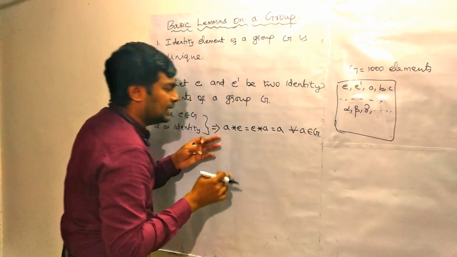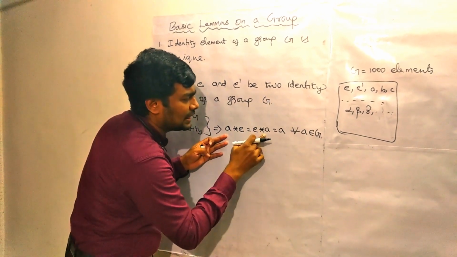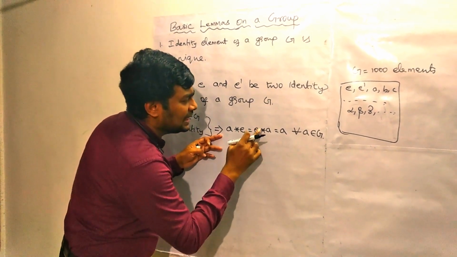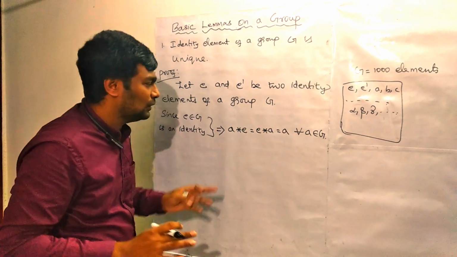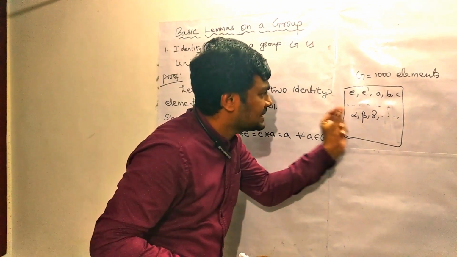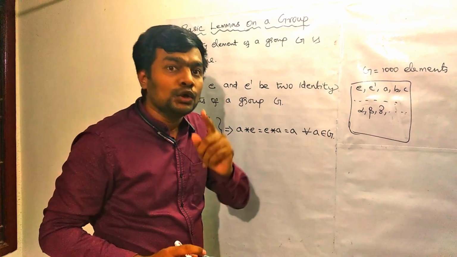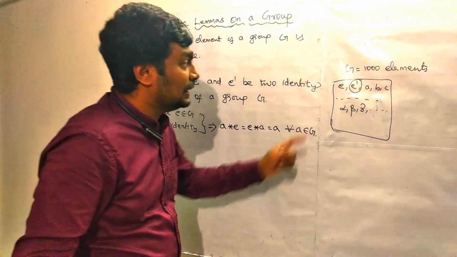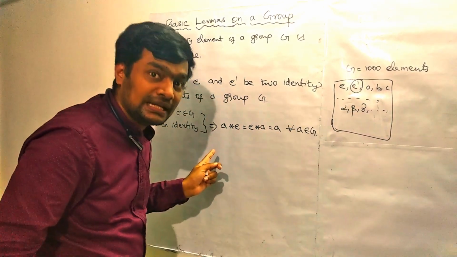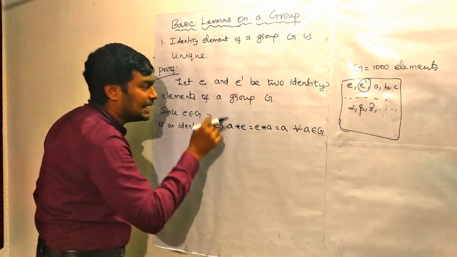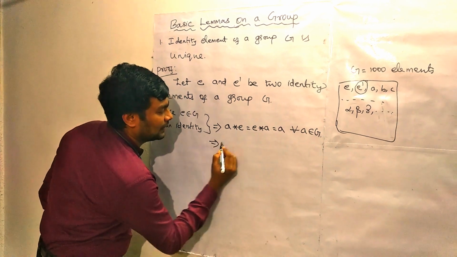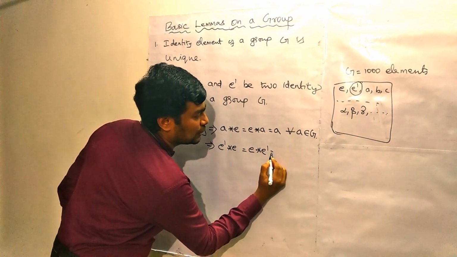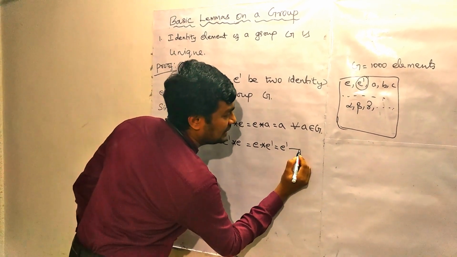Instead of A you can substitute B. Then B star E equal to E star B equal to B. You can substitute alpha. Alpha star E equal to E star alpha equal to alpha. So this equation is satisfied by each and every element of G. You can see that this G has E dash also. Then this element also must satisfy this condition, right? Let us substitute E dash in the place of A. See what happens. E dash star E equal to E star E dash equal to E dash. Let it be equation 1.